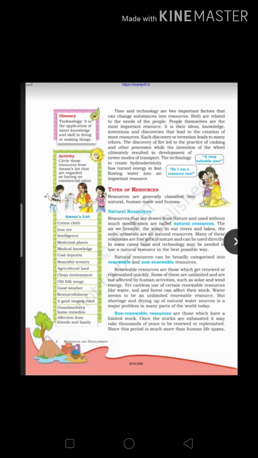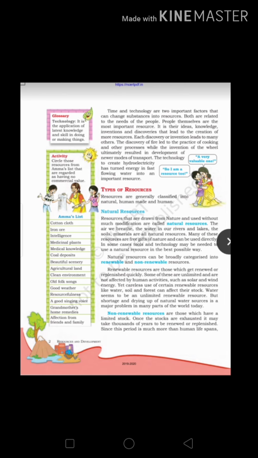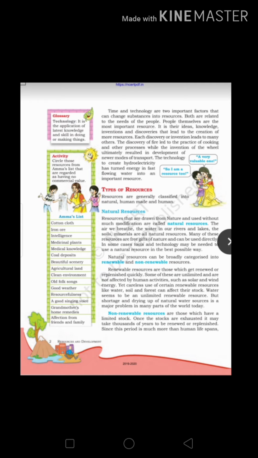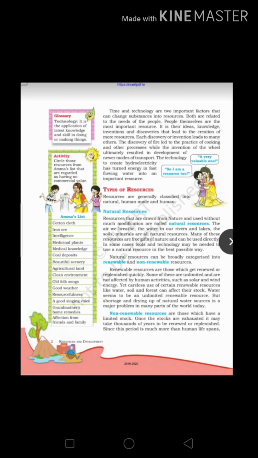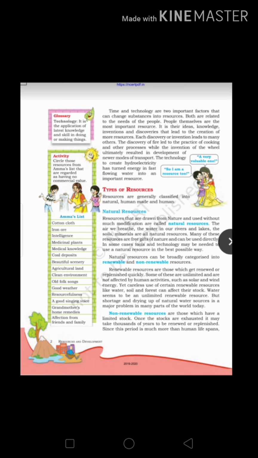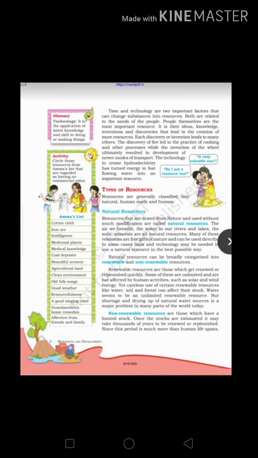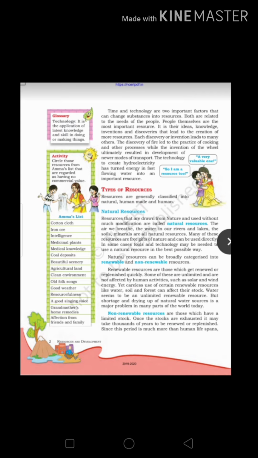Now, the next topic is types of resources. Resources are generally classified into natural, human-made and human. So what are natural resources? Resources that are drawn from nature and used without much modification are called natural resources. The air we breathe, the water in our rivers and lakes, the soil and minerals are all natural resources. Many of these are free gifts from nature and can be used directly.